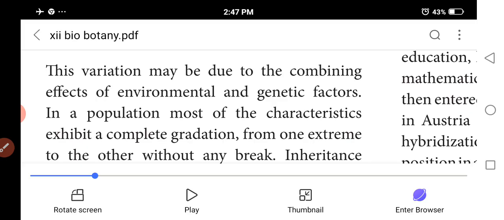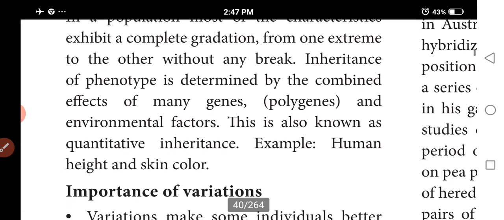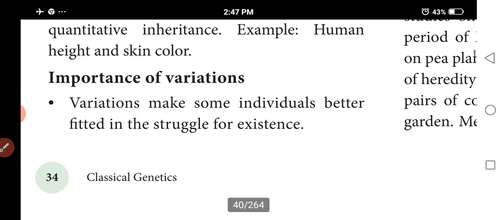Multiple genes or polygenes are usually responsible for this type of variation. Why do these variations take place? Multiple genes or polygenes are usually responsible for this type of variation. Do you understand?